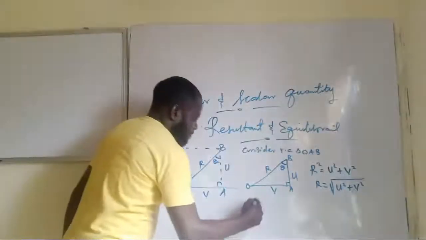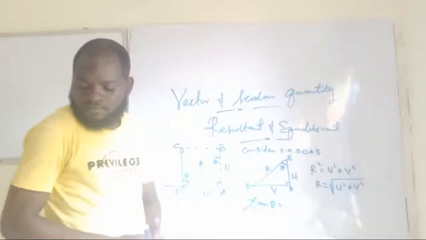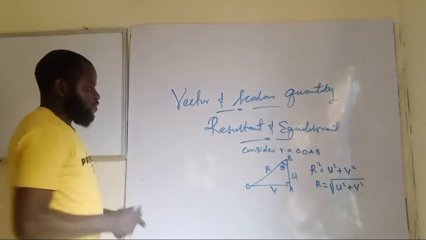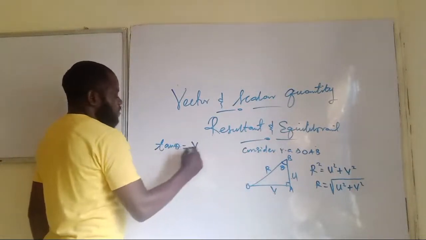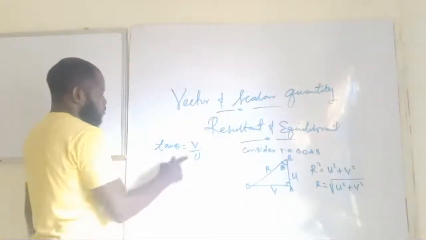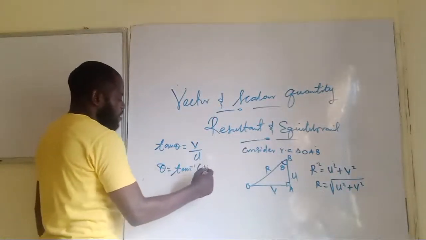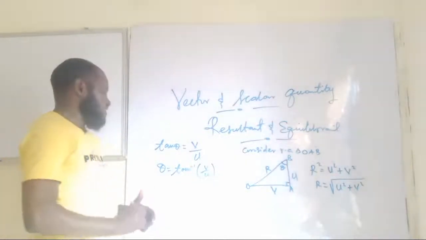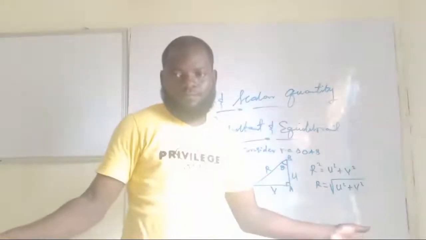We just say tangent theta equals opposite over adjacent. This is opposite and this is adjacent. So you have that theta is arctan of V over U. Are you getting this now? So let's take for instance that V over U gives us a result of, let's say, 40 degrees.